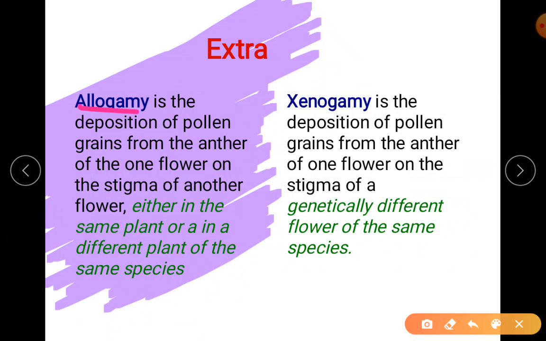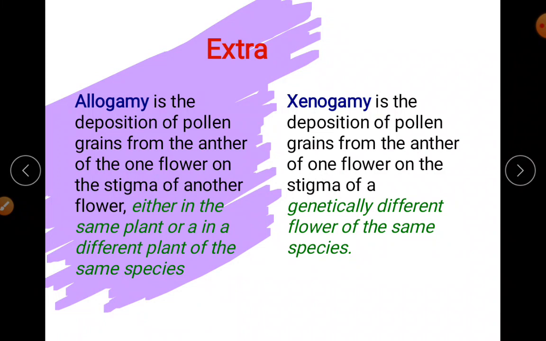What is allogamy? It is the transfer of pollen grains from anther to the stigma of another flower, either in the same plant like your geitonogamy or in a different plant of the same species, that is xenogamy. So you can say geitonogamy comes under allogamy, but the reason why we are not keeping it under allogamy is that it is of the same plant.